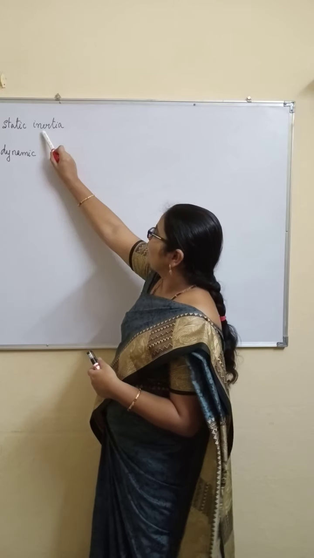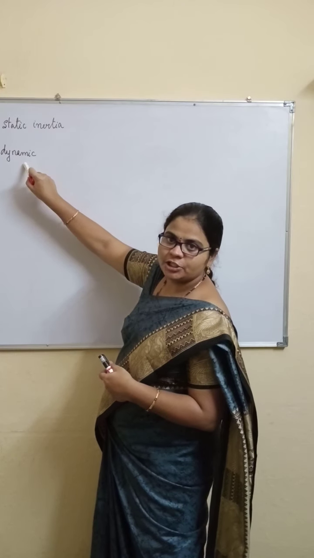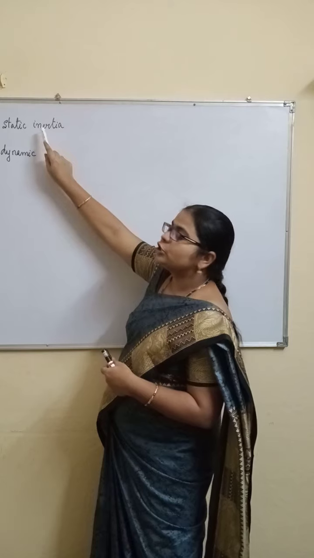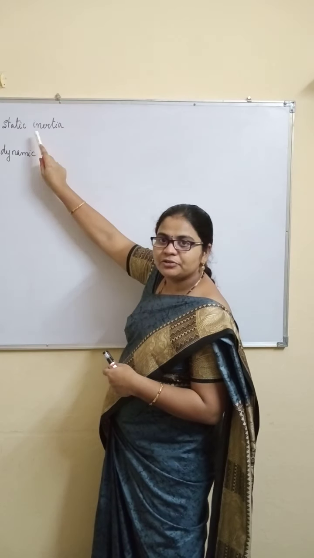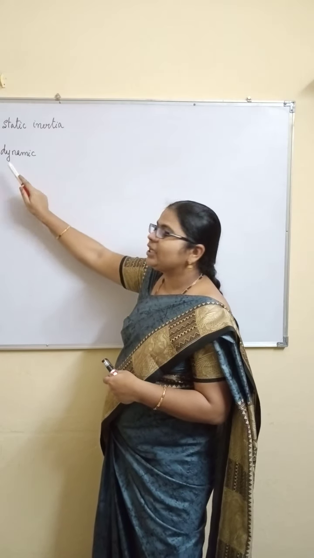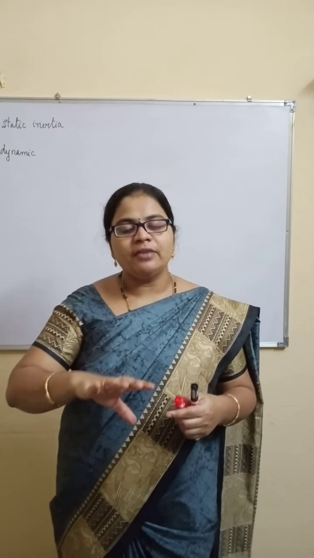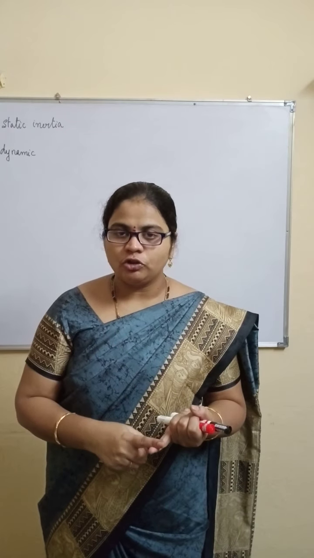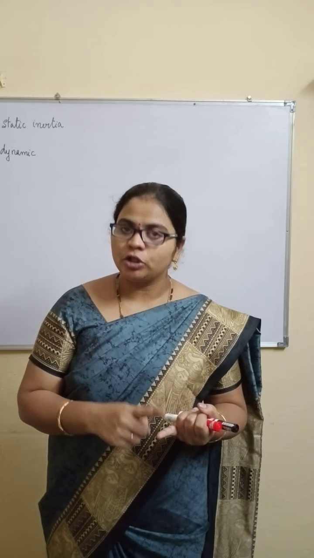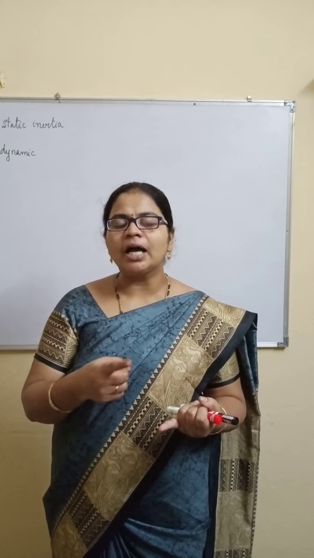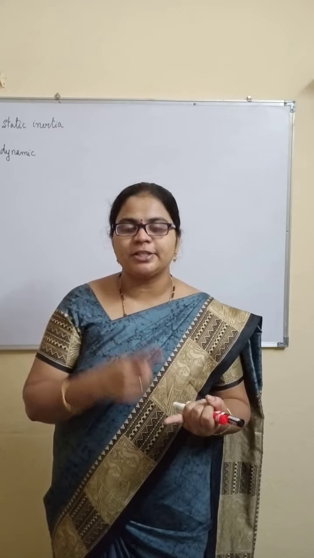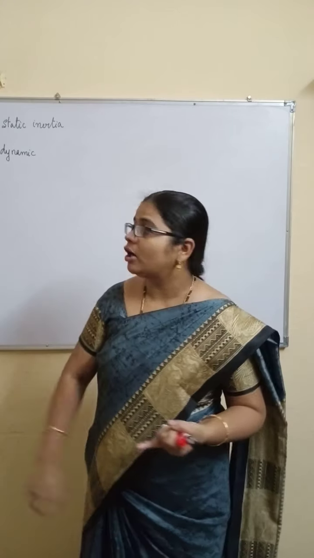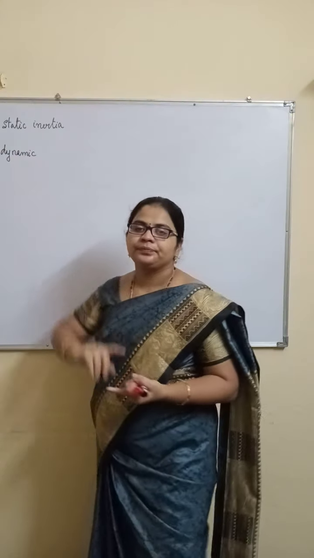So we have static inertia and dynamic inertia. Static inertia tells about the body which is at rest position. Dynamic inertia tells about the body which is in motion. A body which is in motion always tries to be in motion unless and until it is compelled by an external force. This is called dynamic inertia.